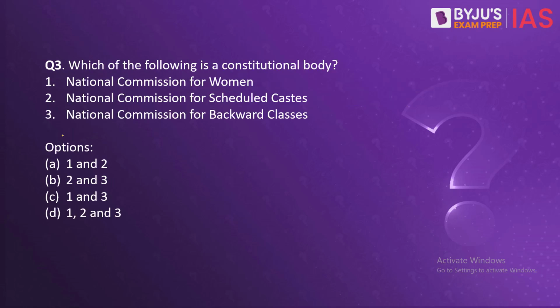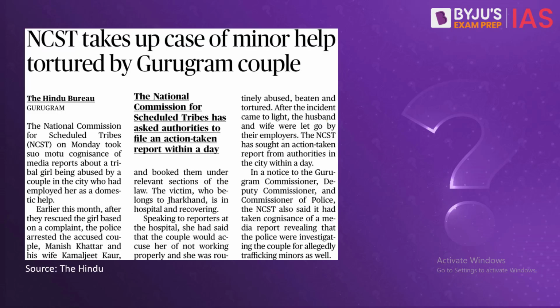Now the next question. Which of the following is a constitutional body? National Commission for Women, National Commission for Scheduled Castes, National Commission for Backward Classes. We have taken this question because the NCST, National Commission for Scheduled Tribes, has taken up the case of a minor help that was tortured in Gurugram by a couple.